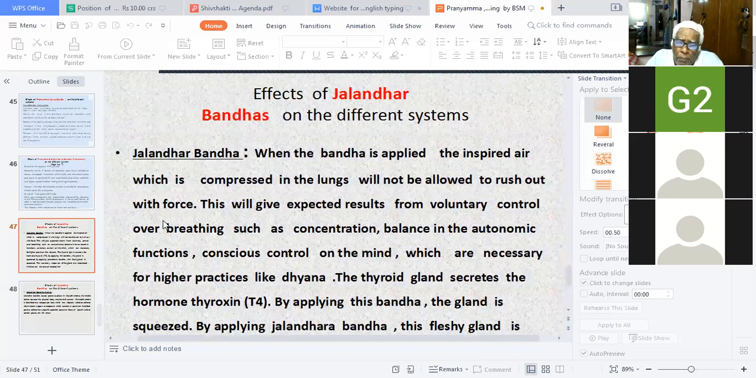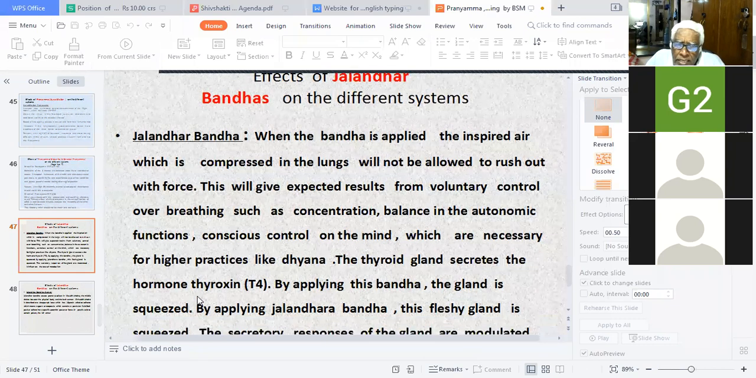Bandhas. Now we have finished the pranayama; now we come to the bandhas. Coming to the end of this, Jalandhara Bandha. When the bandha is applied, the inspired air which is compressed in the lungs will not be allowed to rush out with force. This gives the expected results from the voluntary control, such as concentration, balancing the autonomic functions, and conscious control of the mind, which are necessary for higher practices like dhyana.